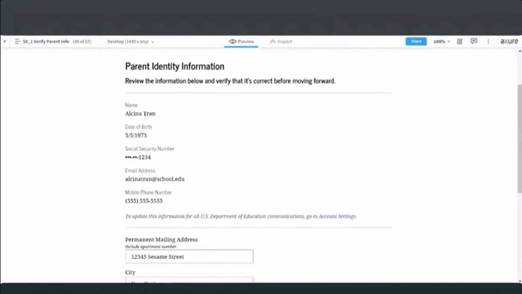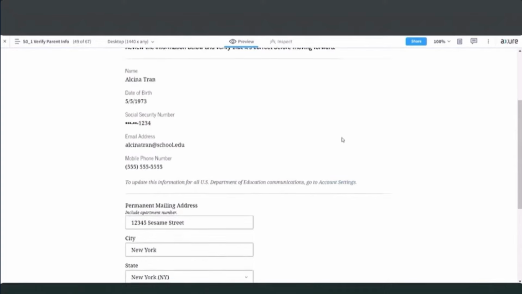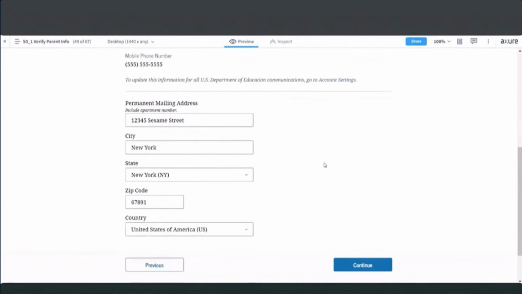Just like for the student, this information isn't editable in the form itself. So if any of this information is incorrect, they would need to change that information in their account settings by selecting the link here. And all of this information is carried over from their FSA ID from when they logged into studentaid.gov. So then they'll provide their mailing address, city, state, zip, and their country here, and then they would select continue.